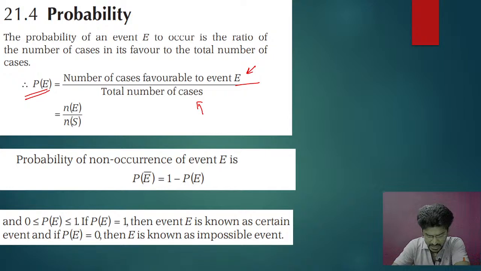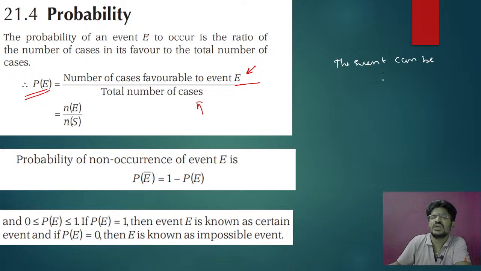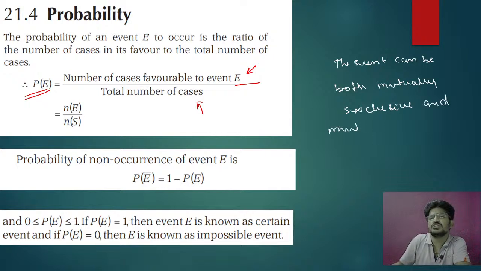Okay, Pavitra Kumbar is asking one question. Sir, A, B and C are mutually exclusive, sir, in the previous example. See, understand one thing. The events can be both mutually exclusive and mutually exhaustive also.